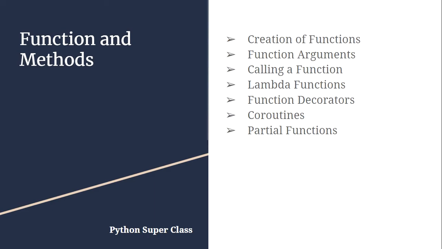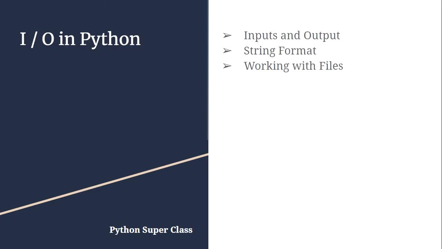Once done, we'll move on to the functions and methods section. Here we'll see how to create a function, what are the different types of arguments that can be passed in a function, how to call a function, what are lambda functions, what are function decorators, coroutines, and then we will also see what are partial functions. Once done, we'll move on to the input and output side of Python. Here we will see inputs and outputs. We'll also understand about the string formatting and we'll look into the string functions. After that, we will also talk about how to work with different types of files like CSV, JSON files, and much more.